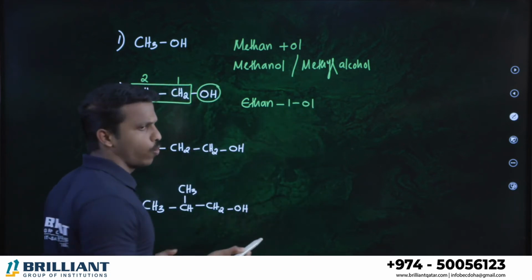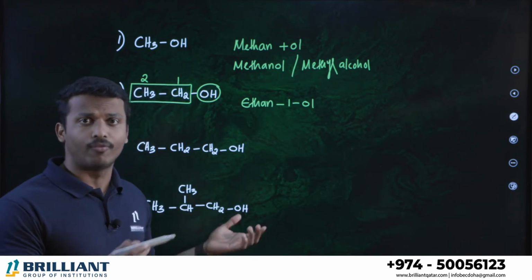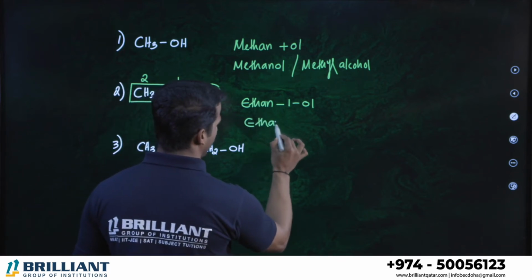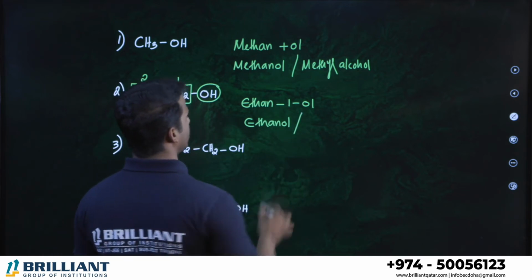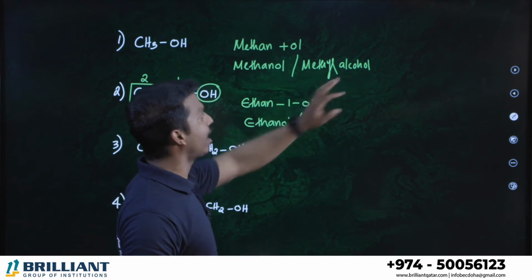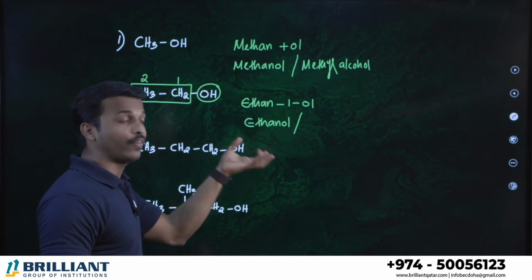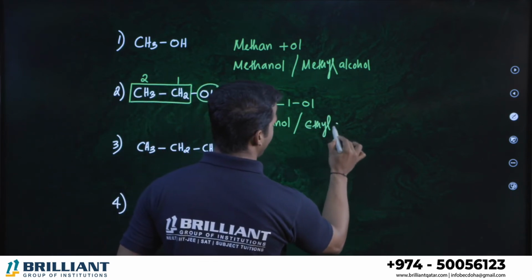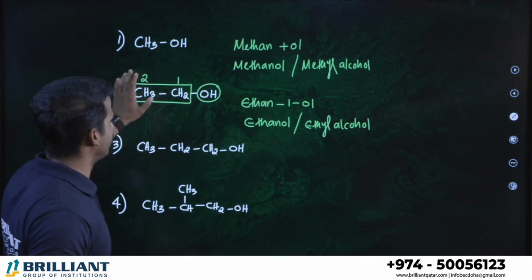Or, I told you, there is no importance here whether you write the 1 or not. Both are correct. So we can say ethanol. Ethanol is the IUPAC name. Dear students, methanol is the IUPAC name. Their common name is methyl alcohol, because there is a methyl and alcohol. So what is the common name of ethanol? Ethyl alcohol. Clear all? So this is methanol, this is ethanol.